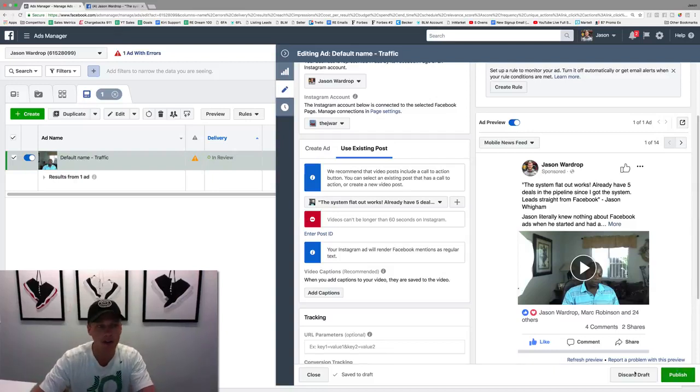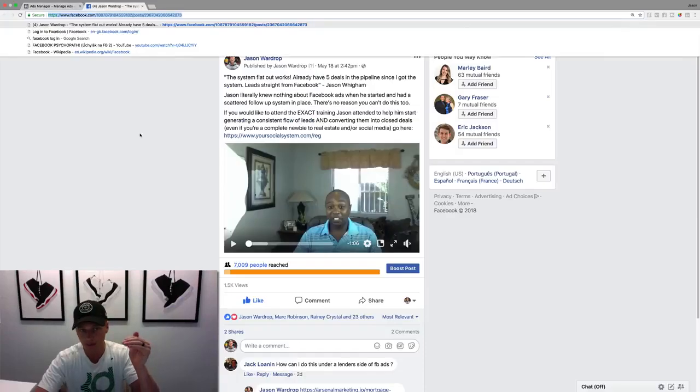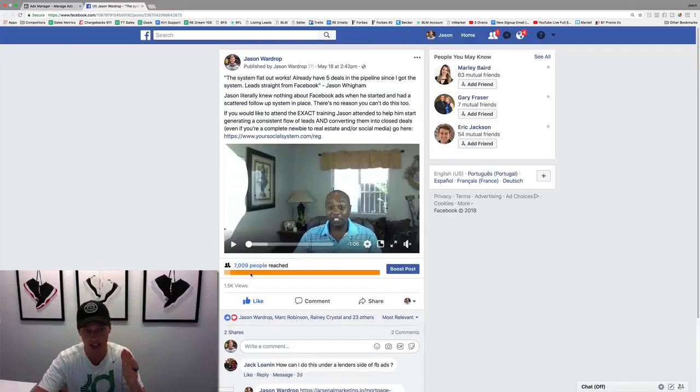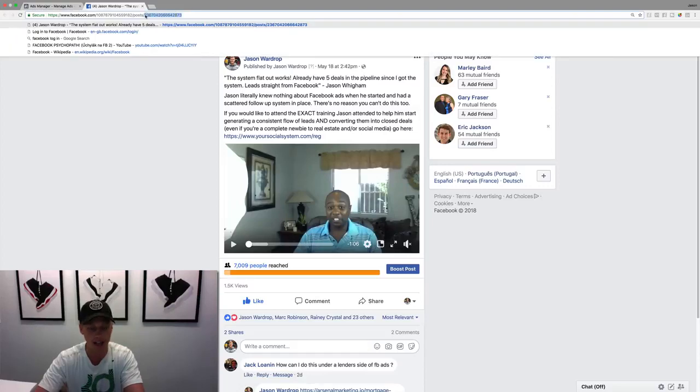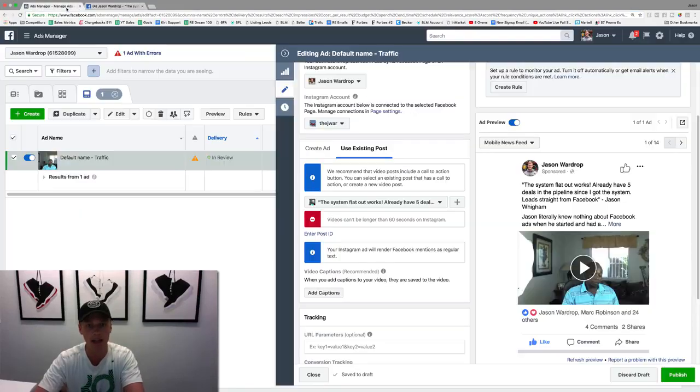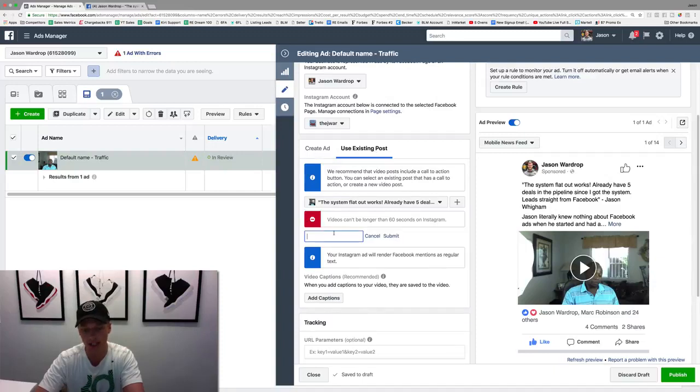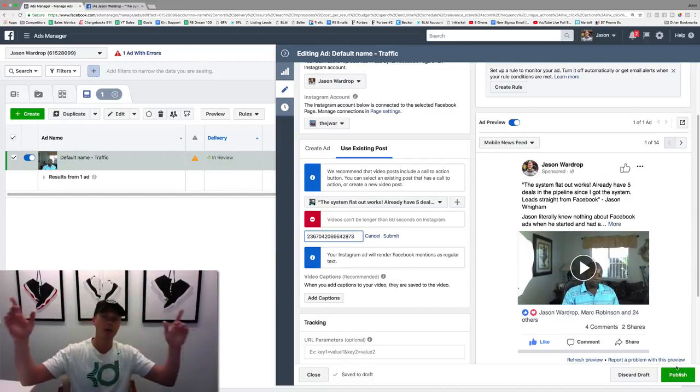So just as a quick refresher, all you got to do is hit preview on the ad, pull it up so it just shows this ad. Look at this, it's just showing this ad. And then this is the post ID right here. We just copy that, come back over here, use existing post, enter the post ID, paste it in there, submit, hit publish, and we are done. We are good to go.